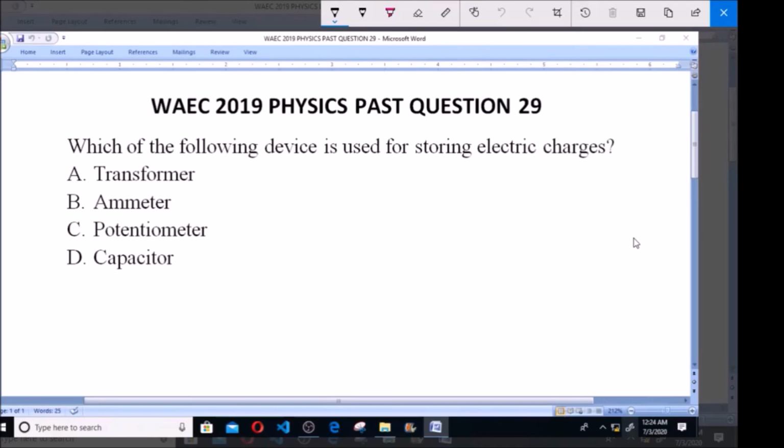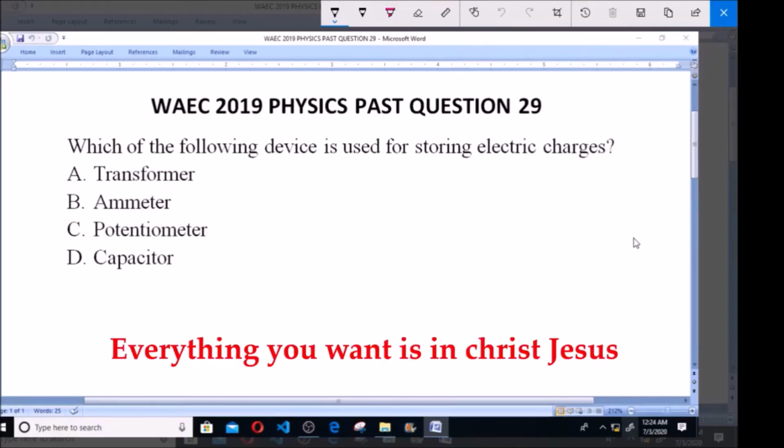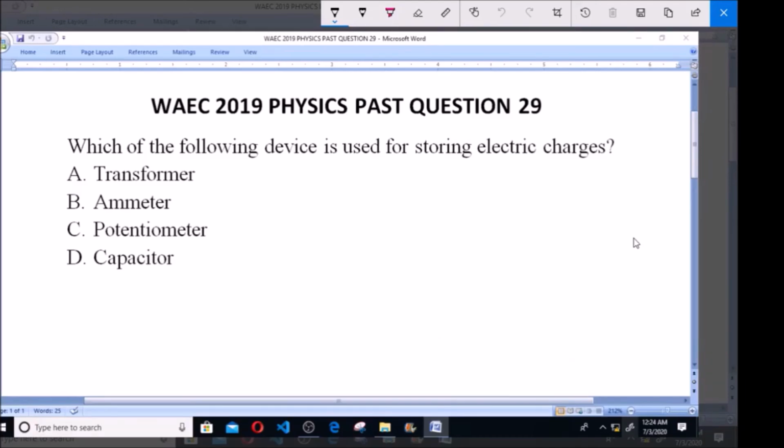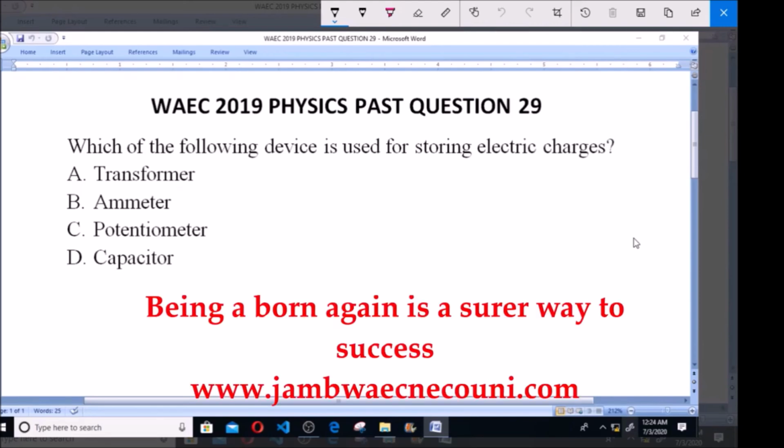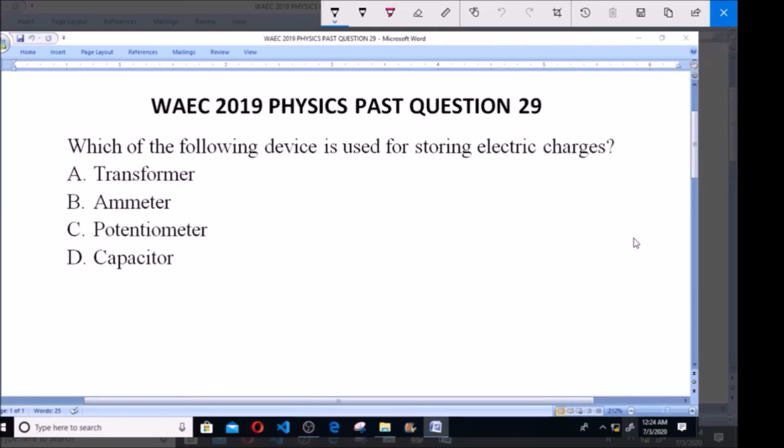Yes, let's continue with question number 29 of the WAEC 2019 physics past question. Which of the following devices is used for storing electric charges? A, transformer. B, ammeter. C, potentiometer. D, capacitor. So we're going to state the functions of these various electrical devices so that we can pick out the one that is used in storing charges.